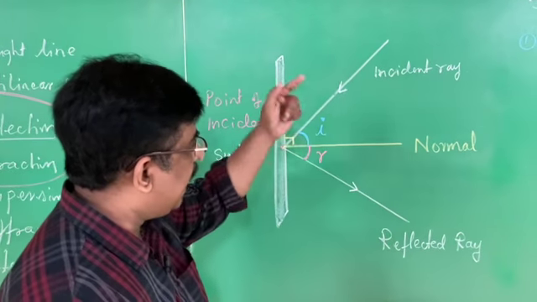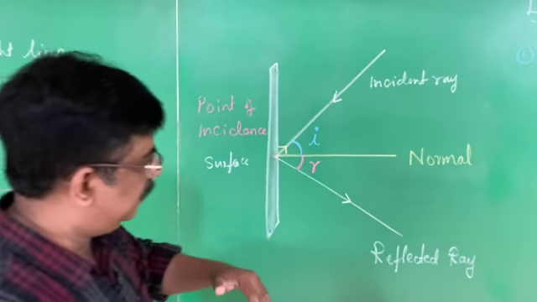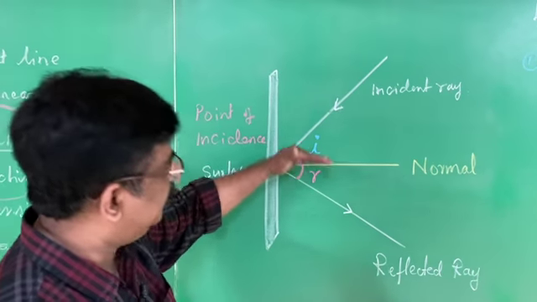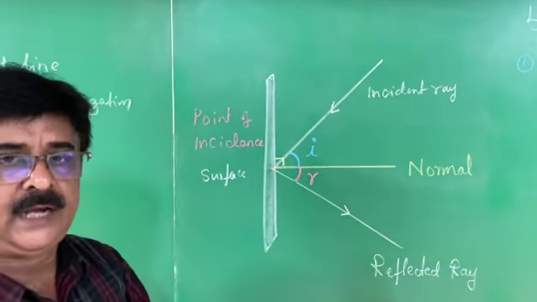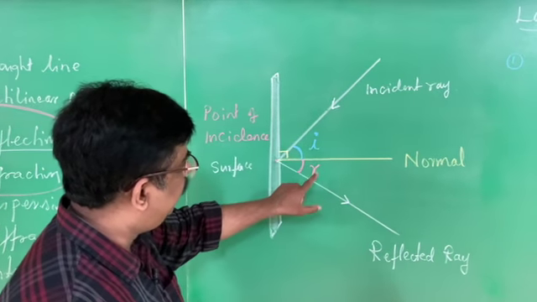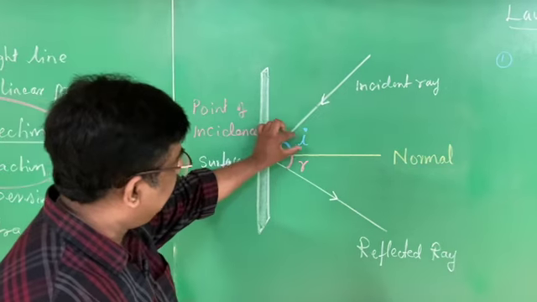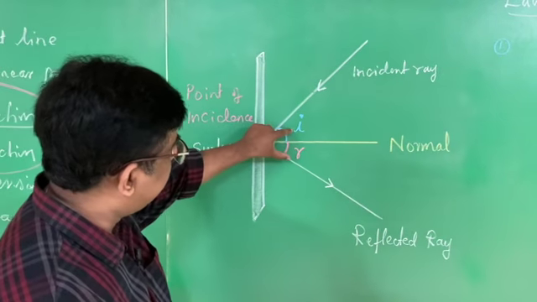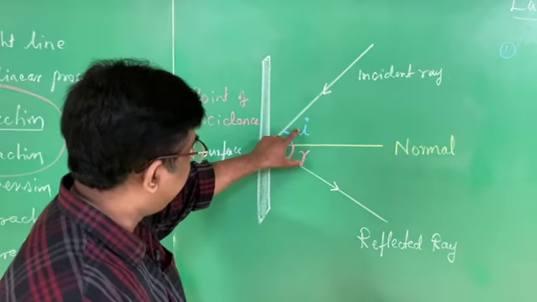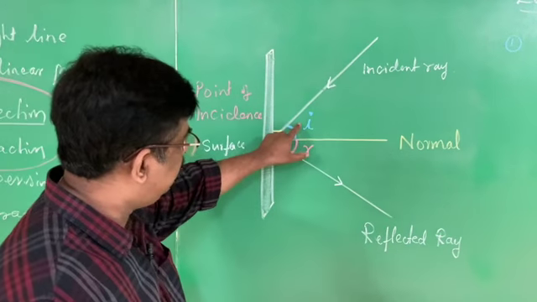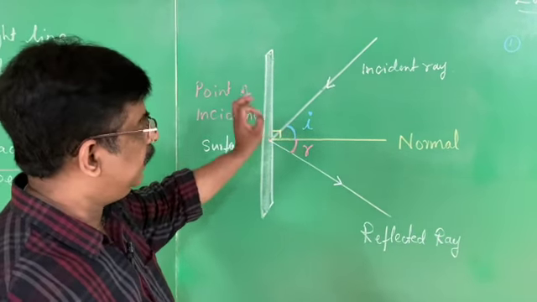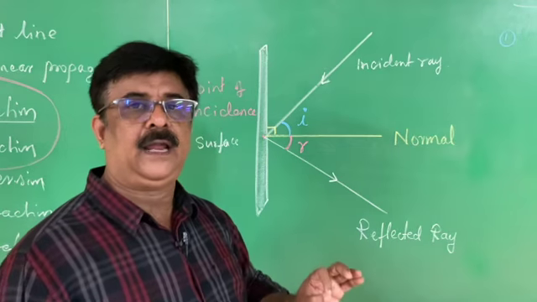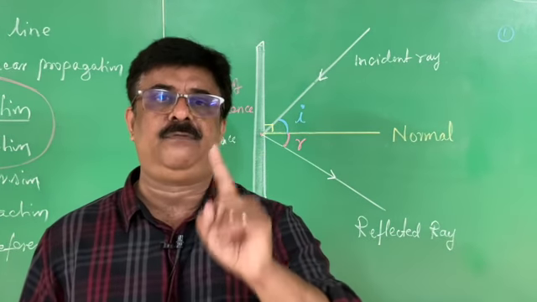Angle of incidence is the angle between the incident ray and the normal. The angle of reflection is the angle between the reflected ray and the normal. When you measure using the protractor, the value of i is always equal to the value of r. If this is 30 degrees, this is also 30 degrees. If this is 40 degrees, this is also 40 degrees. If this is 60 degrees, this is also 60 degrees. In the reflection of light, angle of incidence is always equal to angle of reflection. That is the first law of reflection of light.